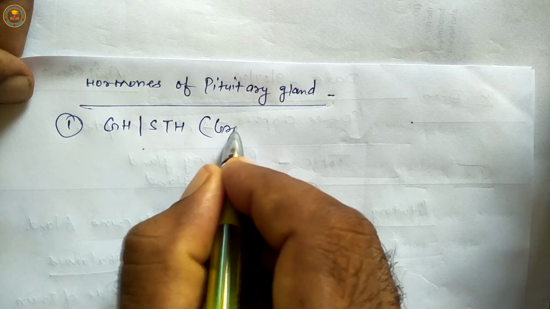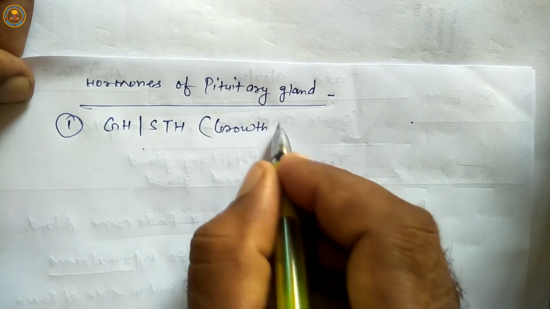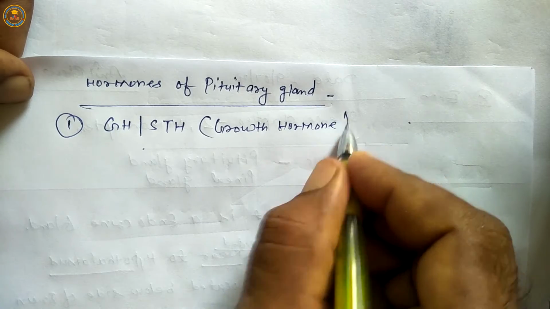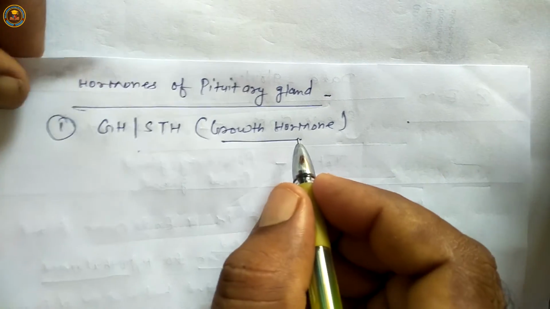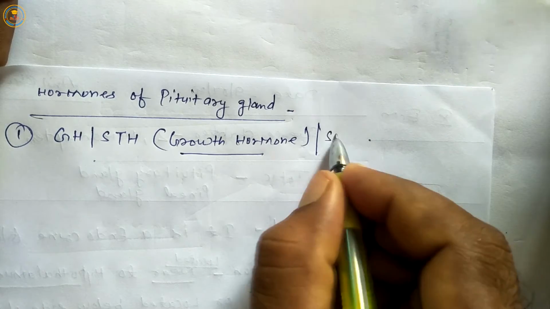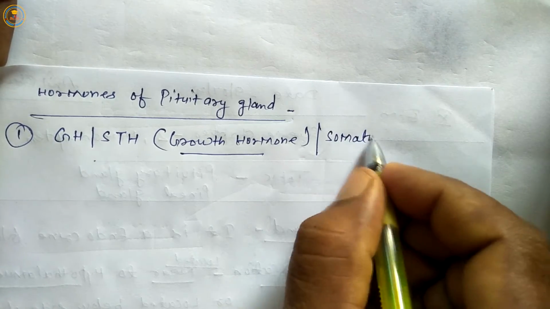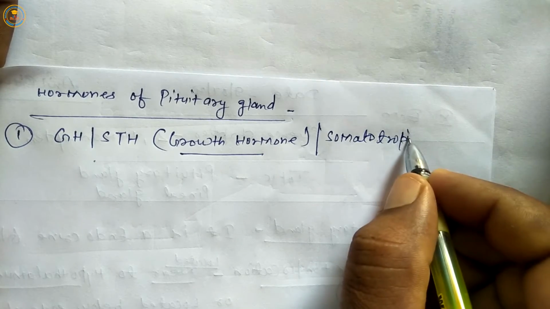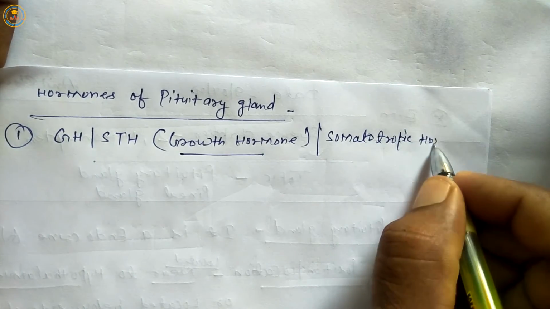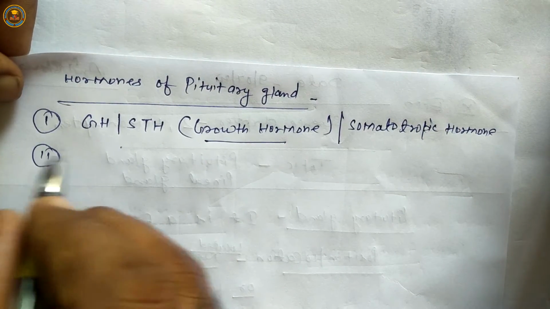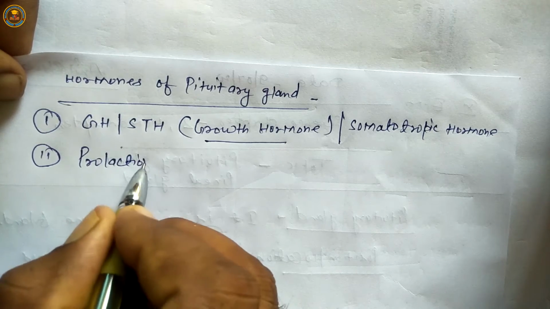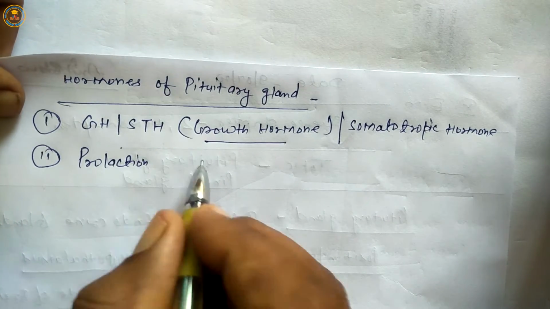GH means growth hormone. This hormone stimulates human growth. STH means somatotropic hormone. Next is prolactin. It is a milk secretion hormone.